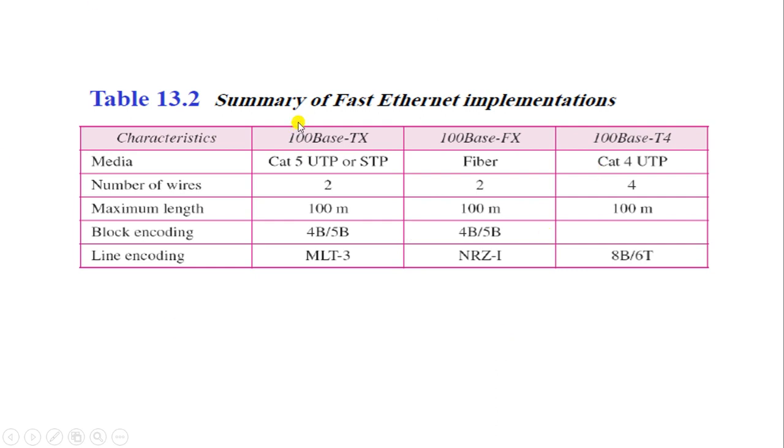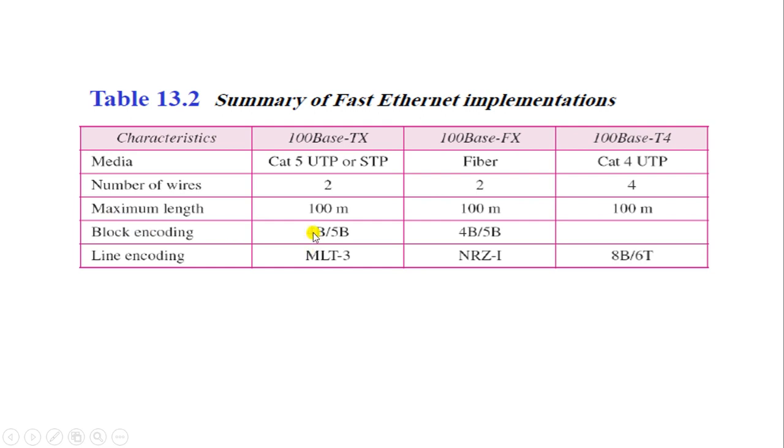Okay, this is the summary of all three: 100BASE-TX, 100BASE-FX and 100BASE-T4. The media we have already seen: category 5 UTP or STP, here it is using fibers, and here it is using category 4 UTP. The number of wires required is 2, as well as over here 4. Maximum length is 100 meters, 100 meters and 100 meters.